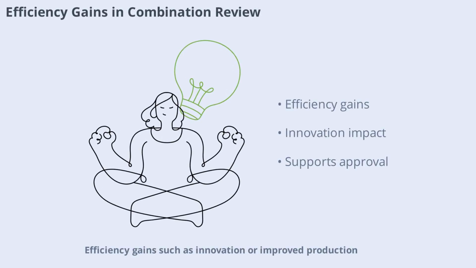Efficiency gains, such as innovation or improved production, can offset anti-competitive risks in combination review. The CCI considers these factors alongside statutory AAEC criteria, supporting approval of combinations that benefit the market. Efficiency considerations are increasingly important in technology and digital sector deals, where innovation drives competition.